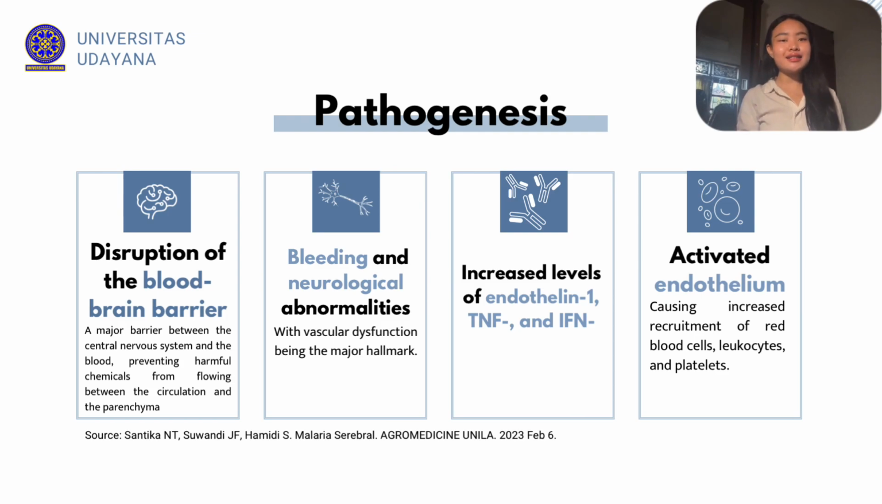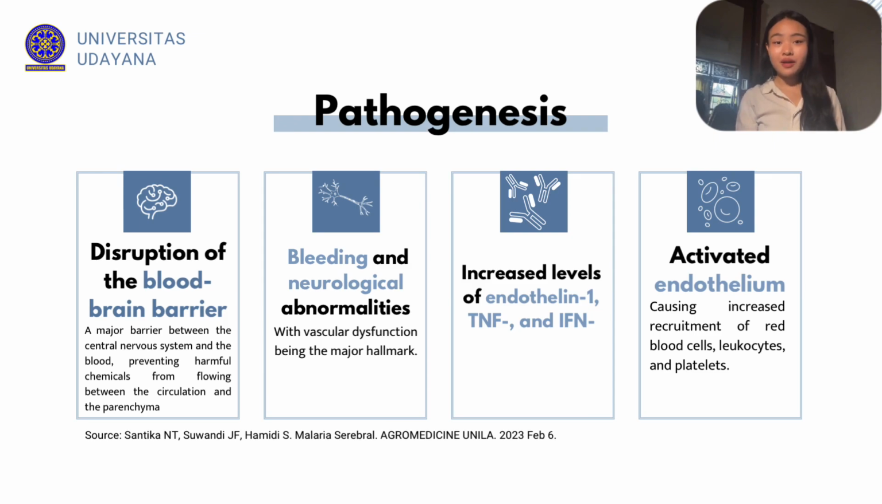Cerebral malaria is a disease characterized by the disruption of the blood-brain barrier, a crucial structure that regulates ion and nutrition transfer to the brain. The blood-brain barrier, made up of endothelial cells, serves as a major barrier between the central nervous system and the blood, preventing harmful chemicals from flowing between the circulation and the parenchyma.